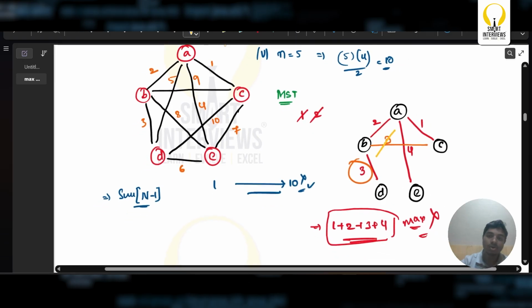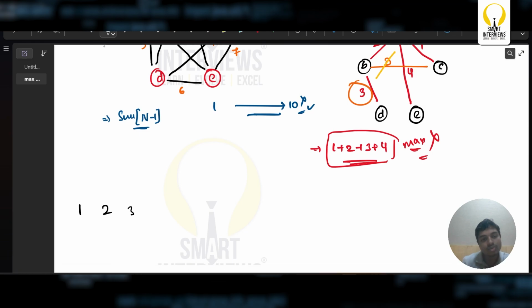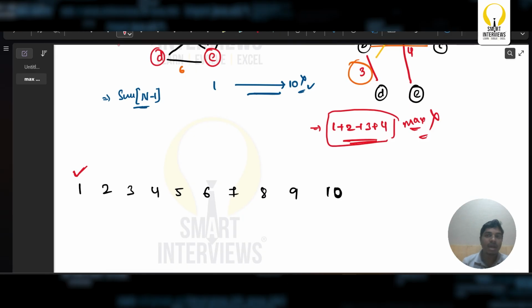I guess you got some clarity on this. So if I try to take all these weights in this way, 1, 2, 3, 4, 5, 6, 7, 8, 9, 10, I should be starting with this value. I'm going to take this.